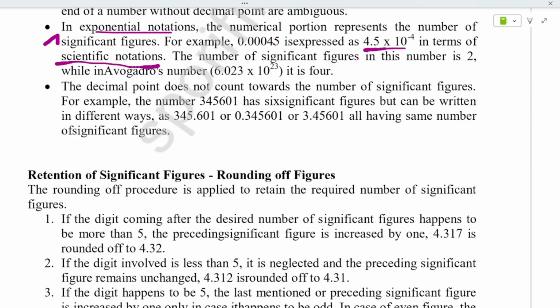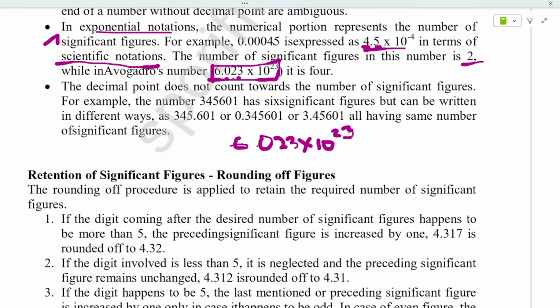Okay, and the next comes. The scientific notation significant figures in this number is 2. Okay, see 4 and 5. Okay, that is 2. While in the Avogadro number, see 6.023. This is a very important term you have to remember. That is the Avogadro number, 6.023 into 10 raised to plus 23.